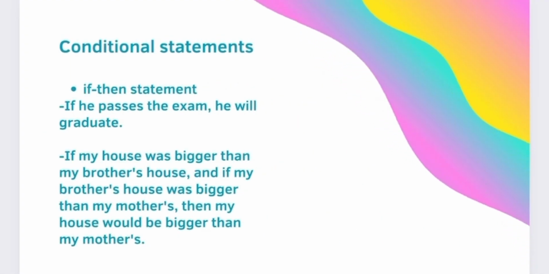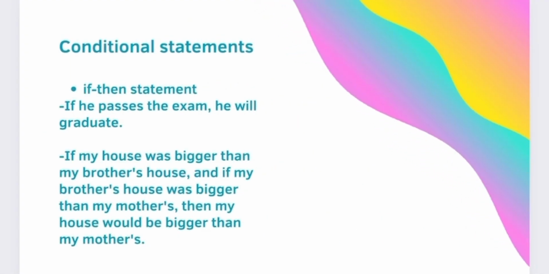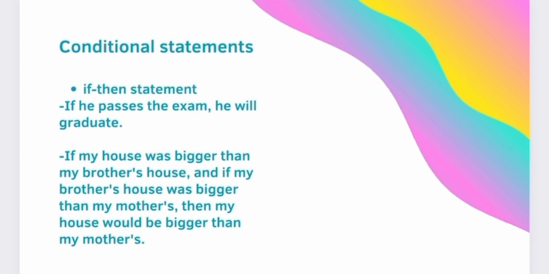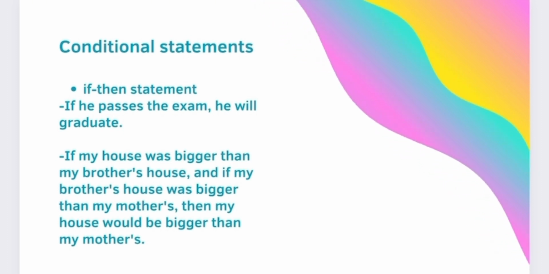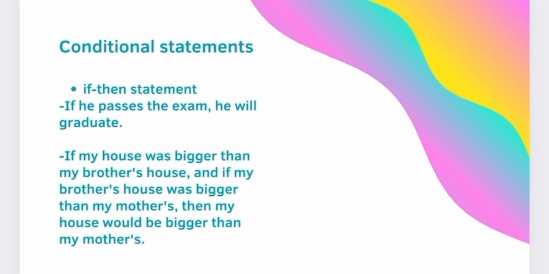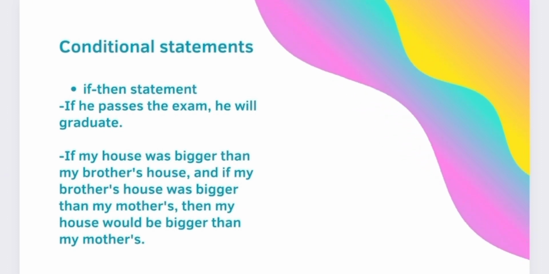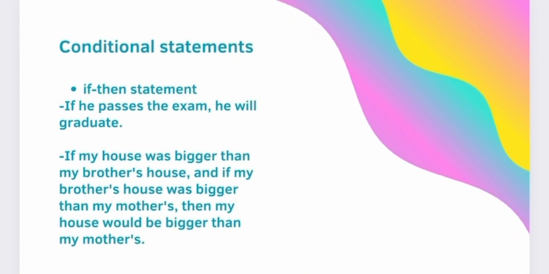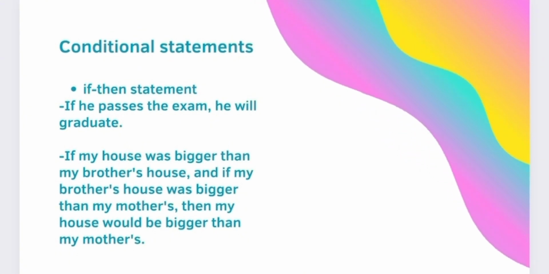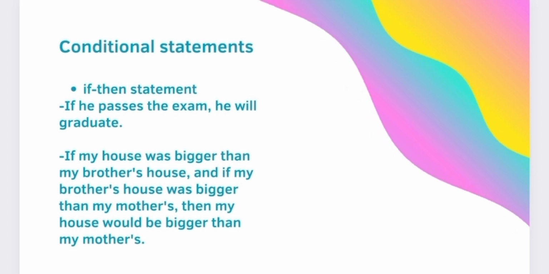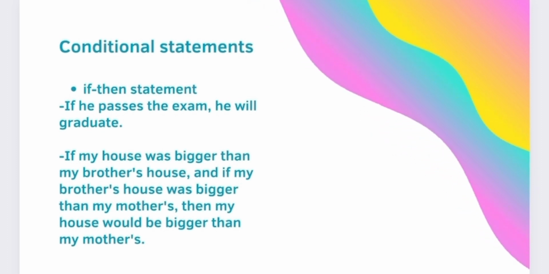Conditional statements. A conditional statement is an if-then statement. If he passes the exam, he will graduate. There are two expressions in the sentence: he passes the exam, and he will graduate. The statements do not make a claim. It shows that if the first statement is true, the second statement will be true.